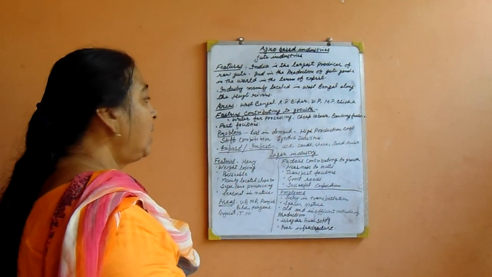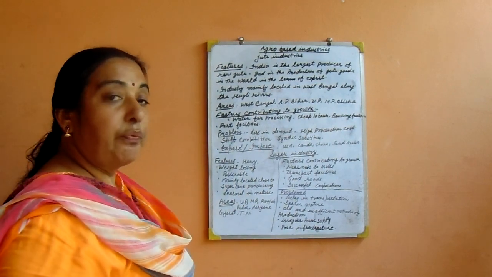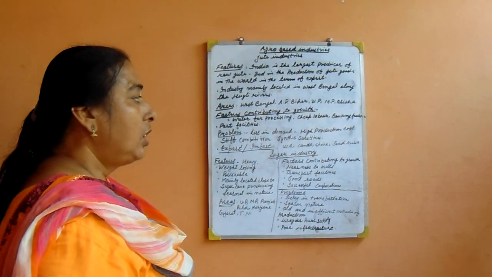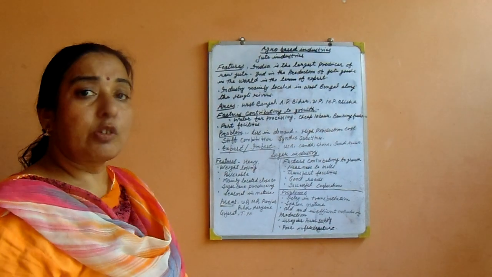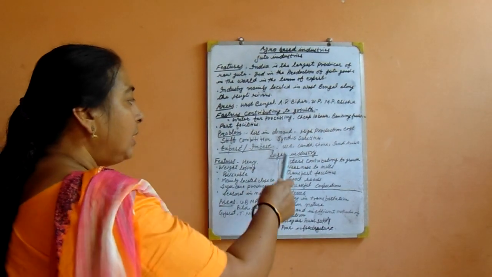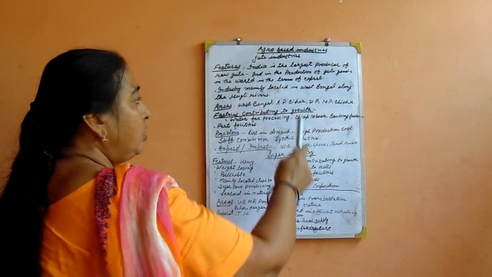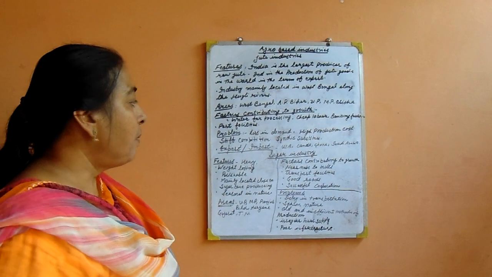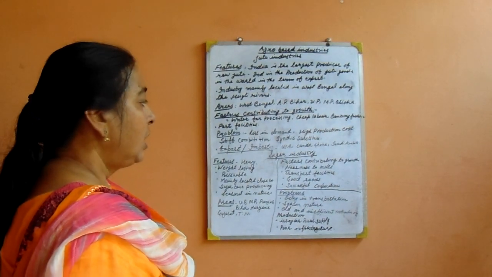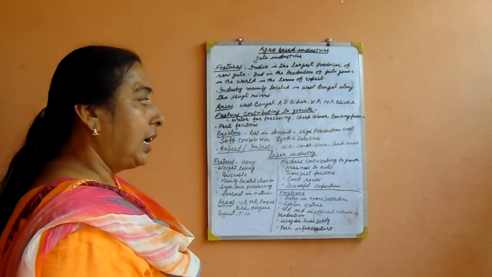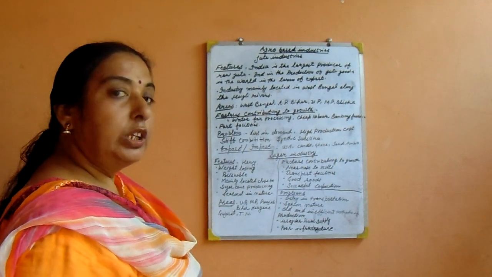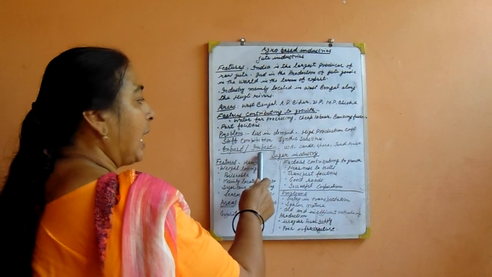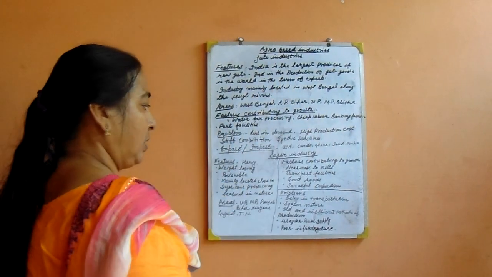Then there is another problem, that is stiff competition, because synthetic substitutes are found in the market and there is stiff competition with the jute industry. Now, the major export and import partners of jute industries: USA, Canada, Ghana, Saudi Arabia. These are the main exporters and importers of jute.